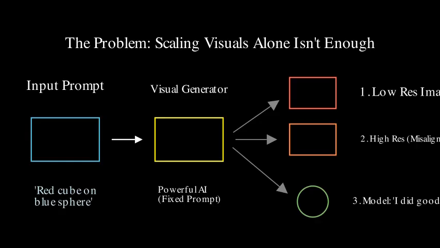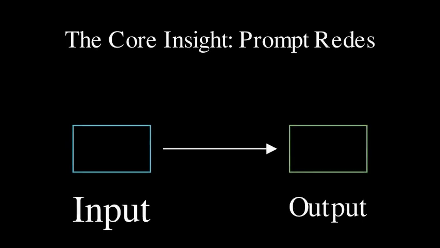The model isn't truly understanding the prompt better, it's just generating a higher resolution, more detailed version of a potentially flawed interpretation. The aha moment is realizing that we should scale the prompt in tandem with the visual generation process. Instead of treating the initial prompt as gospel, we should iteratively refine it during inference based on the generated visuals. Think of it as a dialogue between the prompt and the visual output, where the visual generation informs the prompt on how to better express the desired scene. This allows us to leverage the scaling laws of the visual generator more effectively.